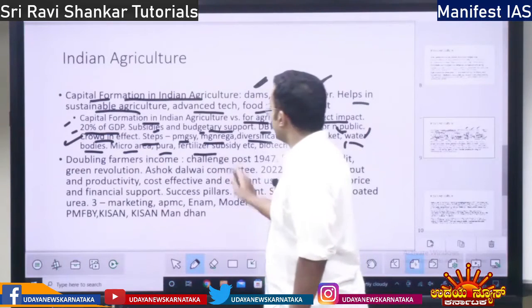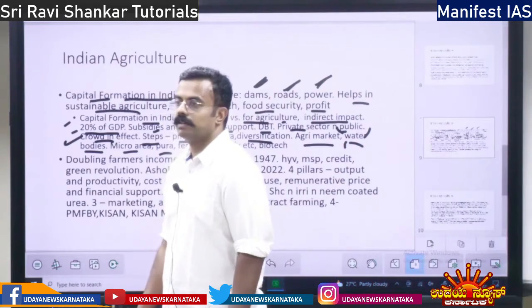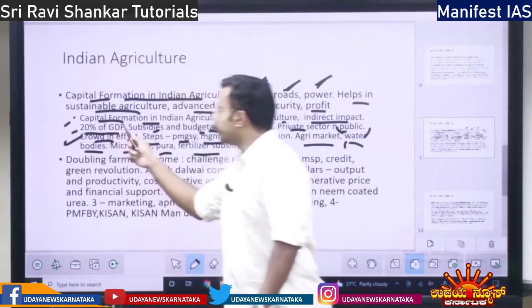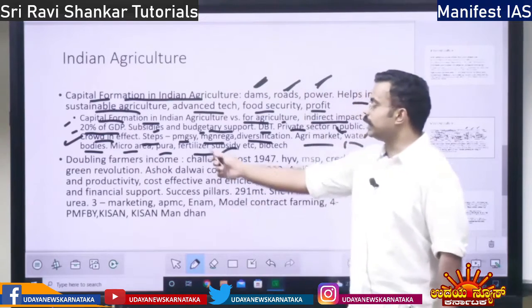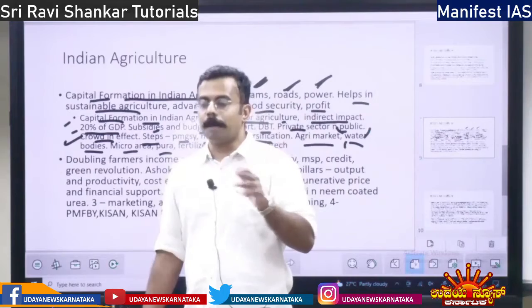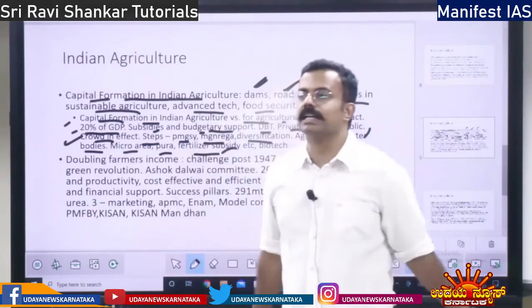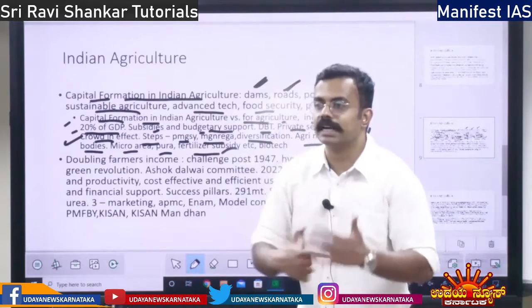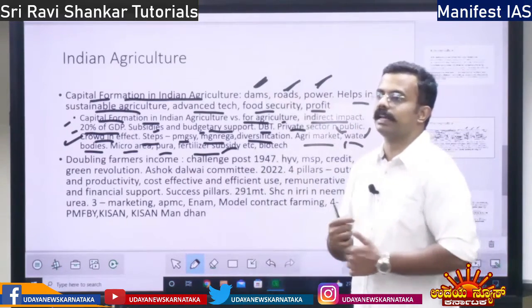Then giving fertilizer subsidy, capital formation will also increase, because earlier the farmer used to spend on fertilizer. Now if you provide subsidy, that will lead to capital, and he will invest in agriculture. Capital formation means there is capital which will be invested in agriculture to modernize it, to implement technology, to bring machinery, right?